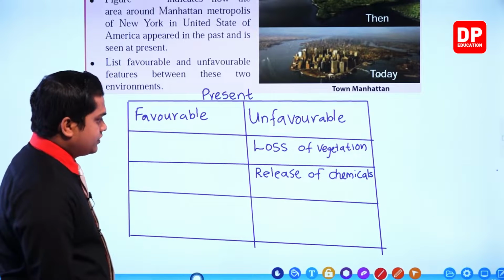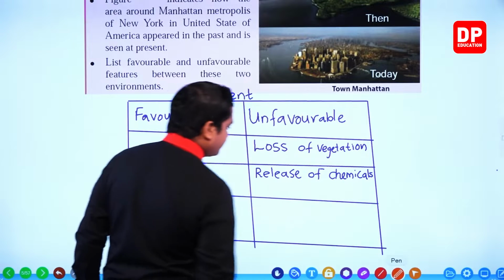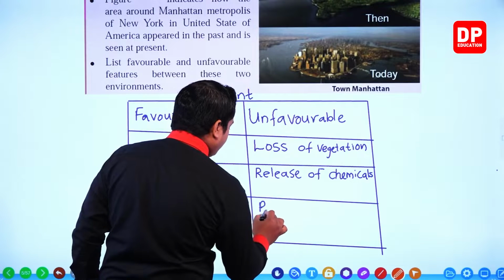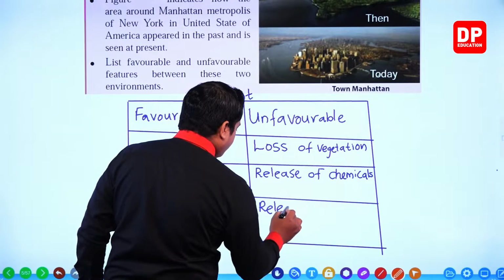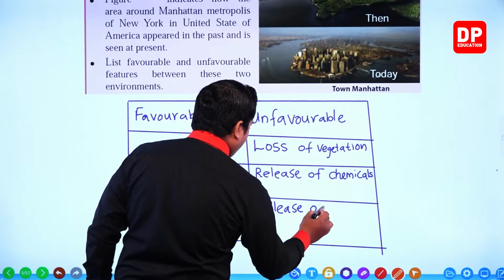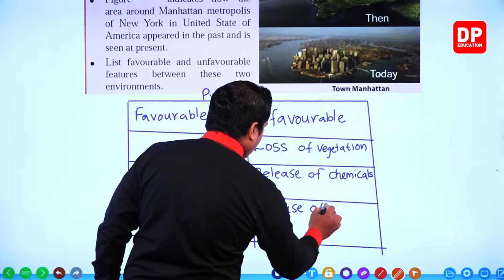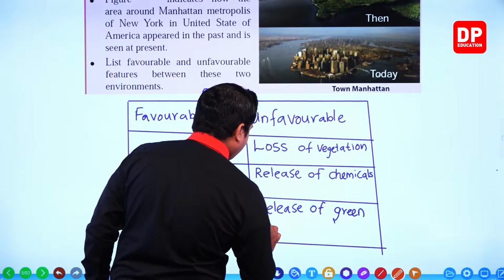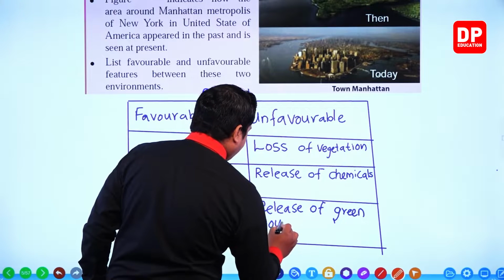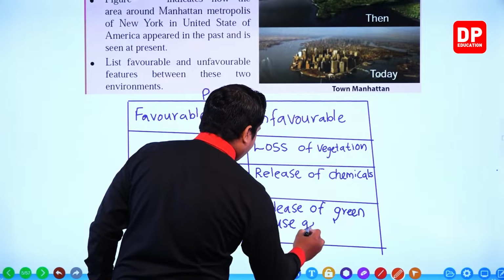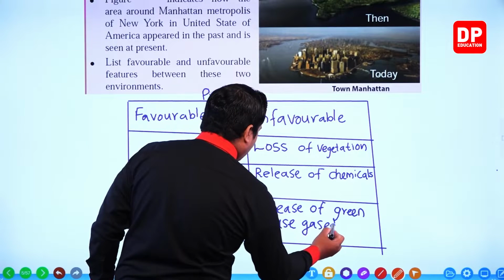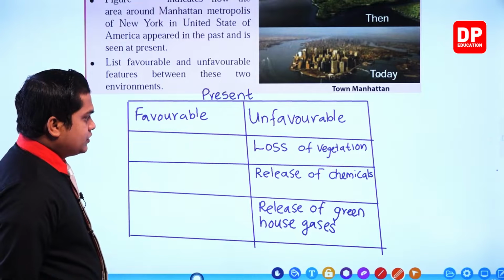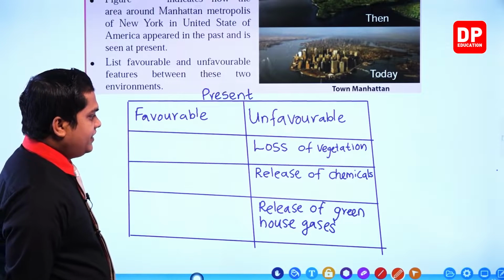Release of greenhouse gases. Right, release of greenhouse gases. So these are unfavorable features.